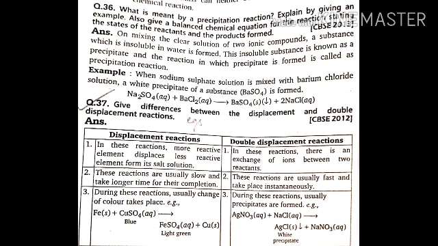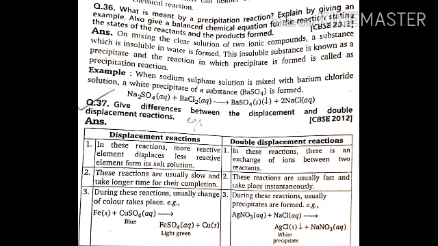Next, what is the difference between displacement reaction and double displacement reaction? With examples you need to explain it. So what is a displacement reaction? What is a double displacement reaction? You can write an example for both of them. In a displacement reaction, a more reactive element displaces a less reactive element from a salt solution. But double displacement means mutual transfer, that is, exchange of the ions will take place. Displacement reaction is a very slow one and takes a longer time for completion. The other one, double displacement, is much faster. It will take place instantaneously.